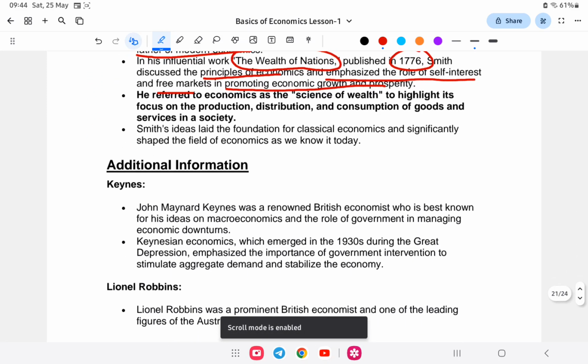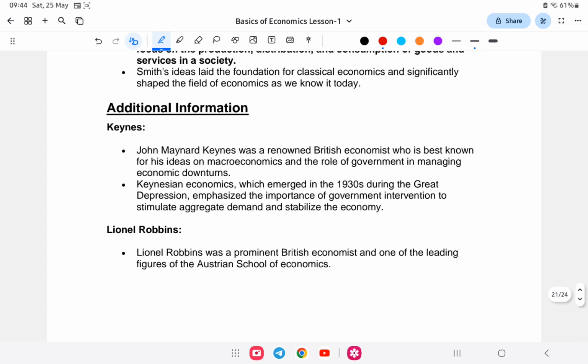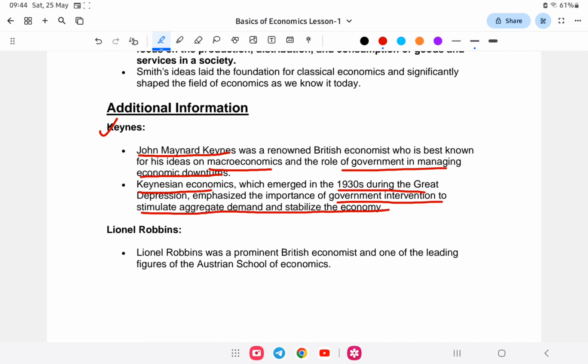Another economics concept is Keynesian theory, that is John Maynard Keynes. He was an expert in macroeconomics and the role of government in managing economic downturns. Keynesian economics emerged from the Great Depression. It stressed the importance of government intervention to stimulate aggregate demand and supply to stabilize the economy. Lionel Robbins, a prominent British economist and one of the leading figures of the Austrian School of Economics.